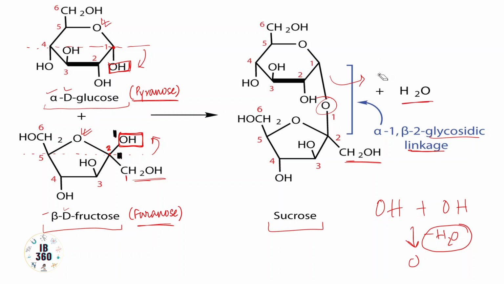And another important thing to be noted is this bond has been established between the aldehyde carbon of glucose and the ketone group of fructose, and so there is no more free aldehyde or free keto group left in the resultant disaccharide, and that is why it is a non-reducing sugar. Of course, it can't be summed up so simply like this. We will have a detailed discussion on this later, but for now you should know that sucrose has no free aldehyde or keto group, so non-reducing sugar.